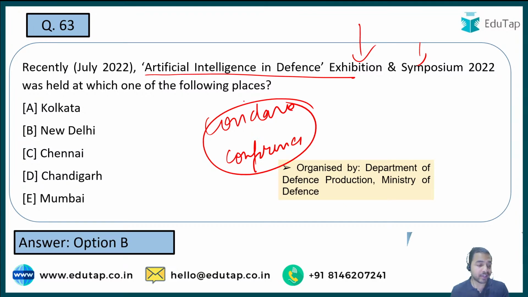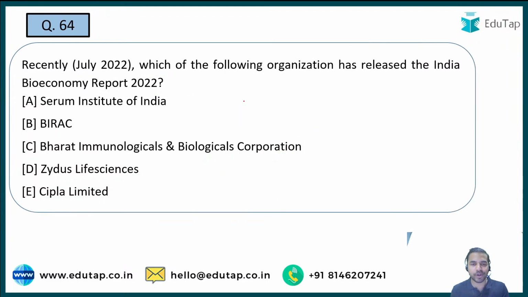So very well done guys, all of you have answered the question correctly. That is option B, New Delhi. Moving on to the next question, which of the following organizations has released the India Bioeconomy Report 2022?